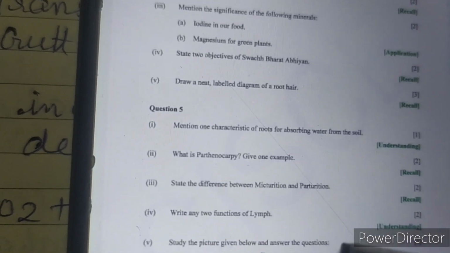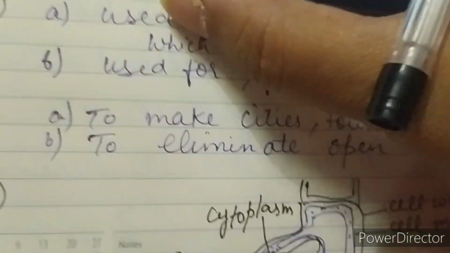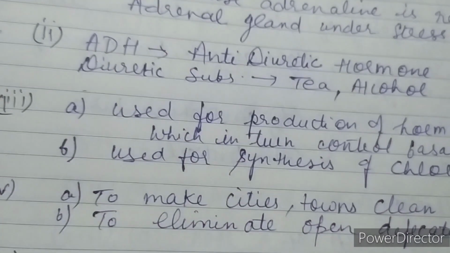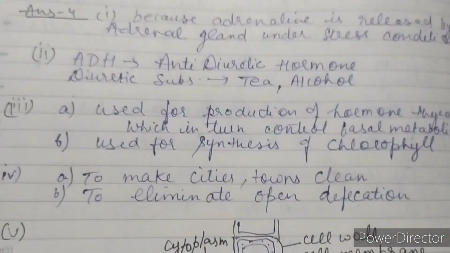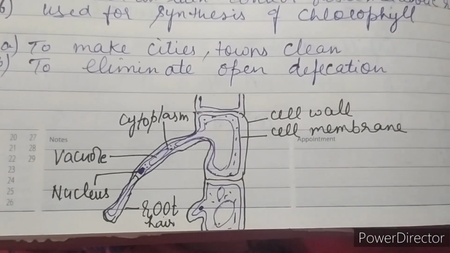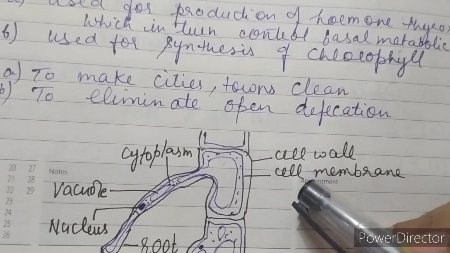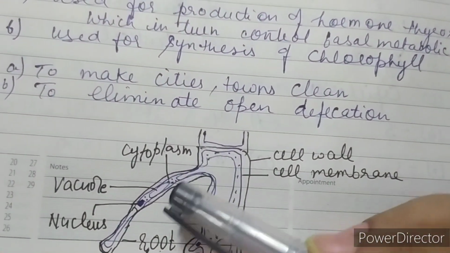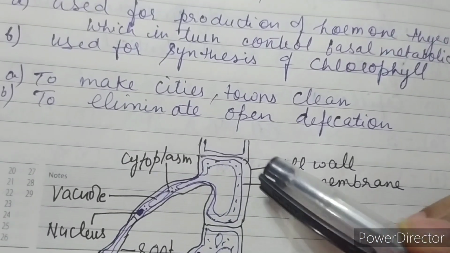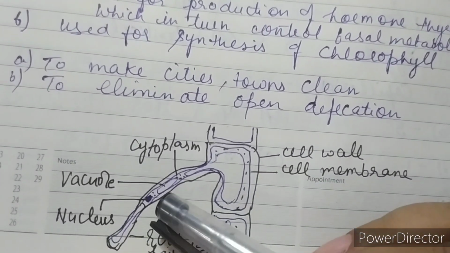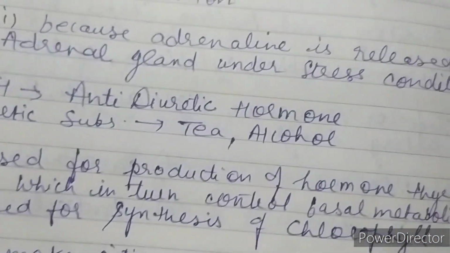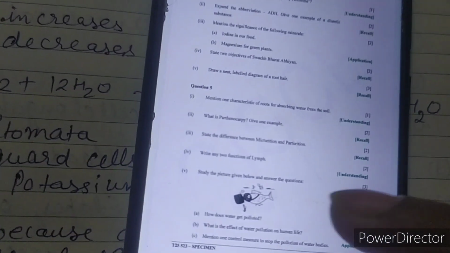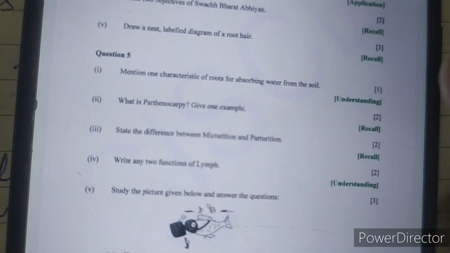Draw a labelled diagram of root hair, that I have already drawn here along with all the answers that you can see here. I have already written all the answers of question number 4 as well, and this is the structure of root hair that they have asked you to draw and label. This is cytoplasm, this is vacuole, cell wall, cell membrane, this is nucleus, and this is the root hair extension of the epidermal cells. Next we come to question number 5.